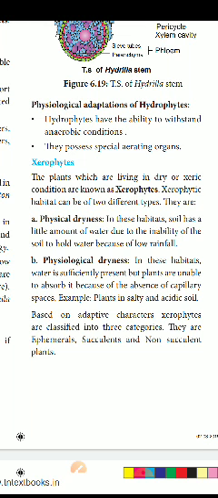And physiological dryness is a habitat where water is sufficiently present in the soil, but plants are unable to absorb it because of the absence of capillary spaces. Example: plants in salty and acidic soil. Based on adaptive characters, xerophytes are classified into three categories: ephemerals, succulent and non-succulent plants.